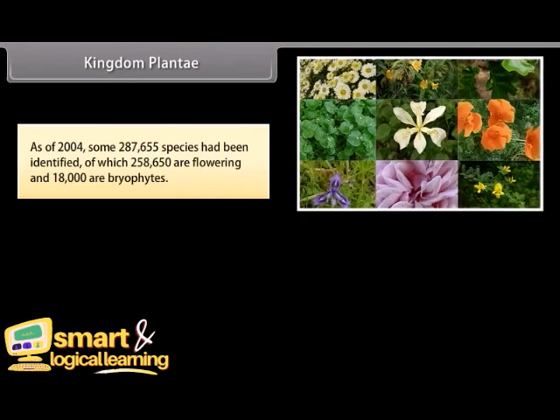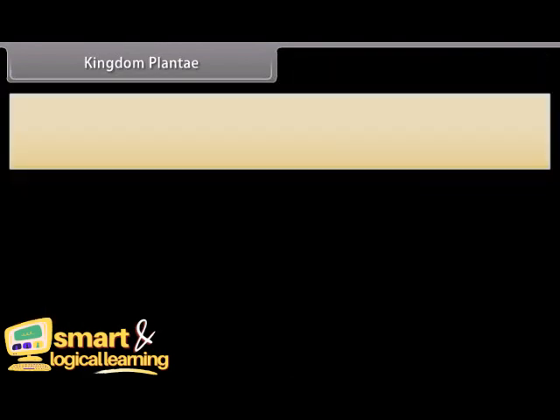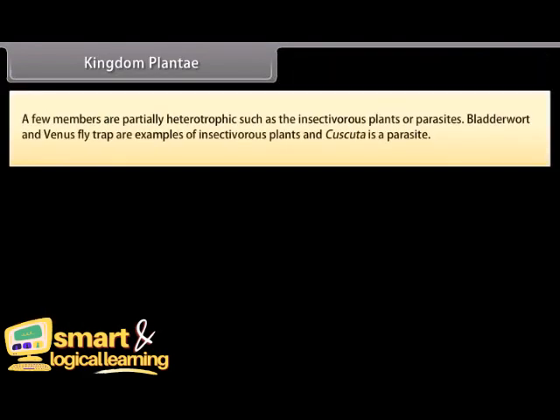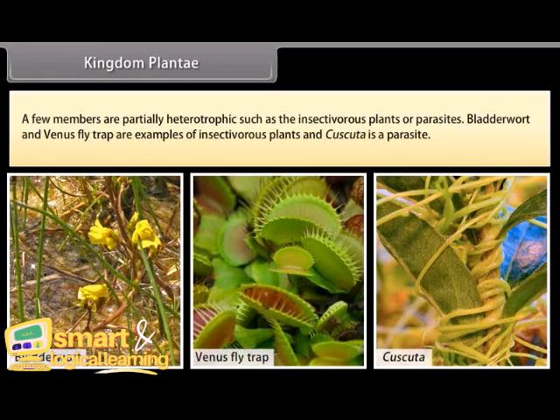As of 2004, some 287,655 species had been identified, of which 258,650 are flowering and 18,000 are bryophytes. Green plants, sometimes called viridiplantae, obtain most of their energy from sunlight via a process called photosynthesis. A few members are partially heterotrophic, such as the insectivorous plants and parasites. Bladderwort and Venus flytrap are examples of insectivorous plants, and Cuscuta is a parasite.